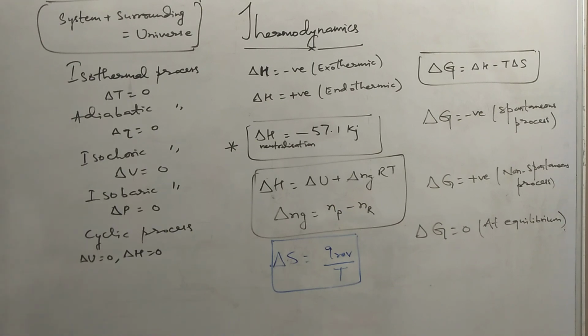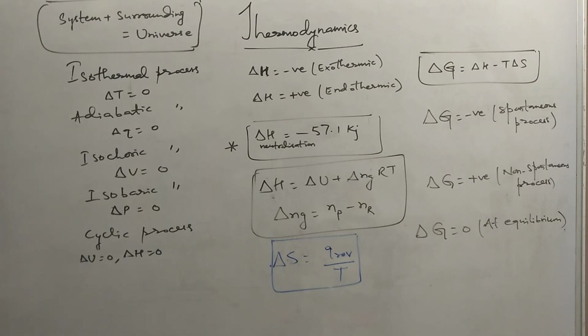So you have to also know the statement of the first law, second law, zeroth law, and third law. The first law is actually the principle of conservation of energy. It states that energy can neither be created nor be destroyed. It can simply be converted from one form to another. The second law states that in any physical, chemical or biological process, the energy of the universe is conserved, but entropy always increases. So delta S universe is always greater than 0. That means the entropy of the universe always increases in any process.